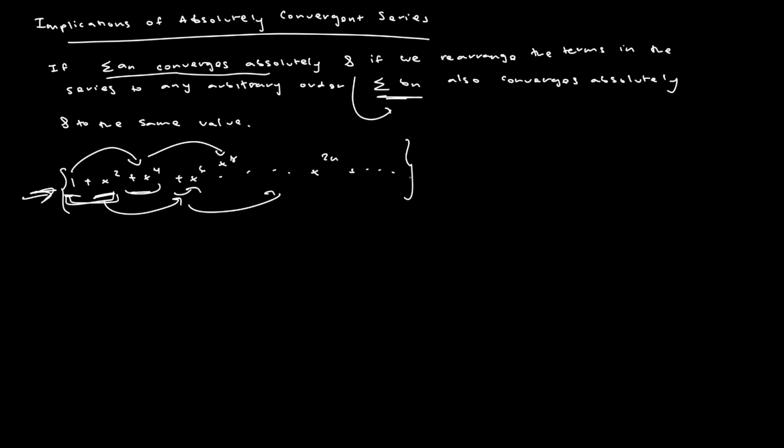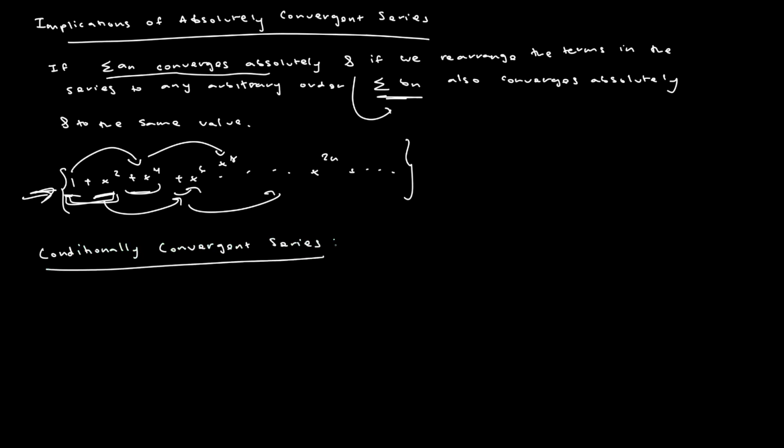Now there are other types of series that are called conditionally convergent.